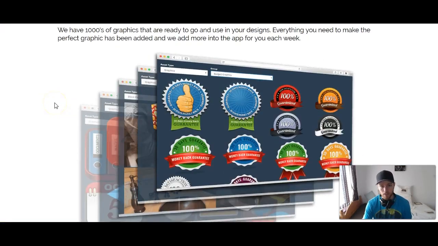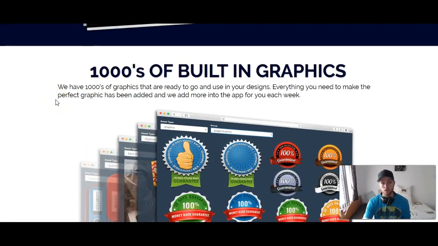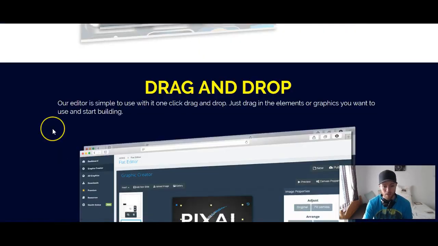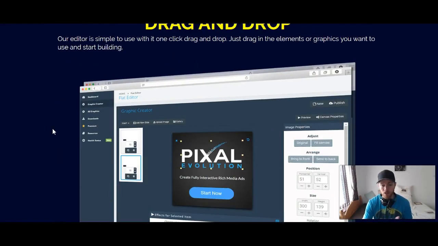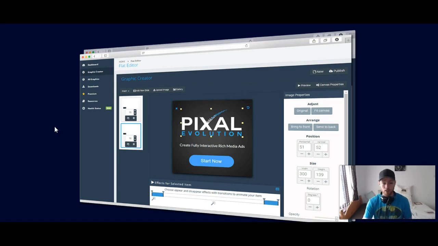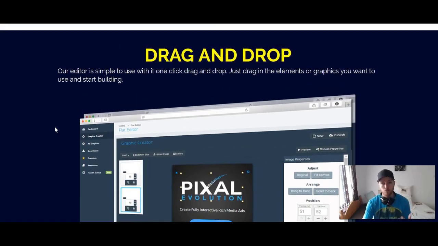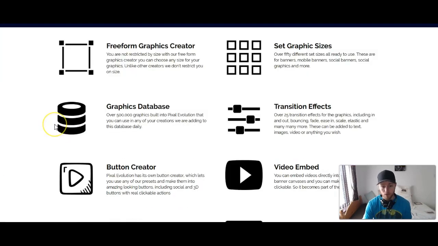I want to scroll down here. There's over 1,000 graphics included, so you do not have to worry about a limited number of graphics. There are thousands of graphics in there, so you're definitely covered on that end. Just like I showed you in the video earlier, it's all drag and drop software, which makes it really easy. It's not complicated, so if you've never made graphics before and you're a brand new newbie, this is definitely going to be simple for you. It's all drag and drop and super simple to use.